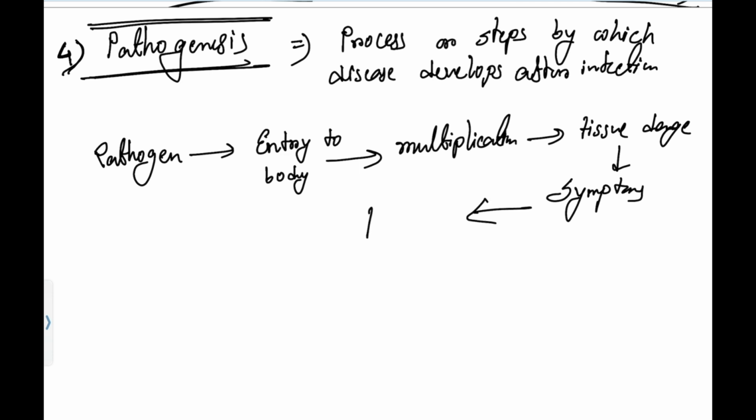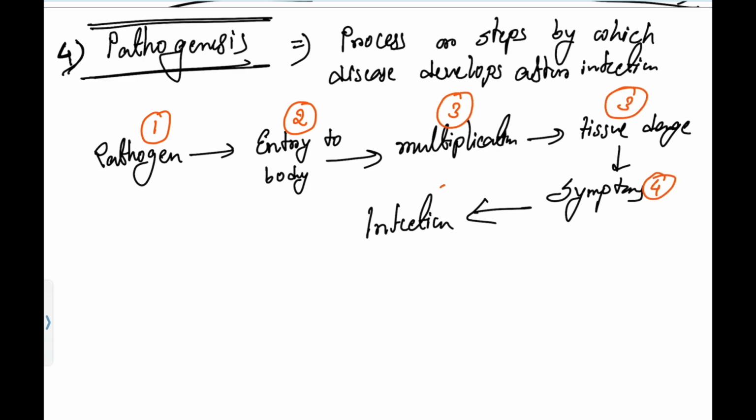As a result, infection will occur. Now, can you see? It is not a single step, it is multiple steps through which the microorganism enters the body, then multiplies, showing signs and symptoms. As a result, infection occurs. So there are 5 steps or more, depending on the pathogenicity of the microorganism. So this is a process or steps by which disease develops.